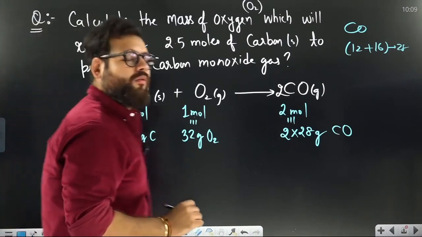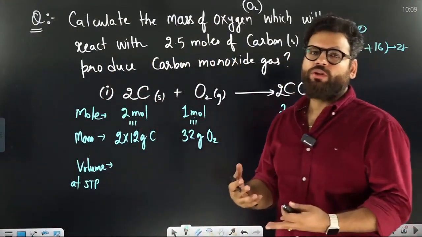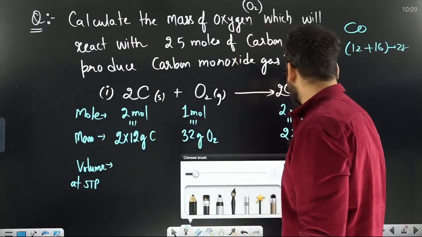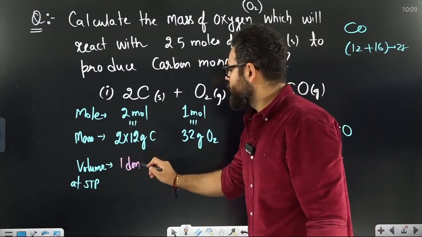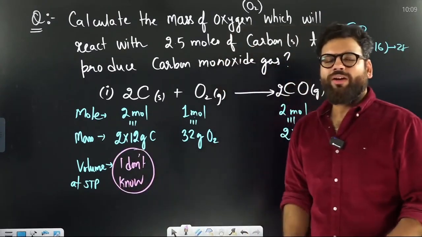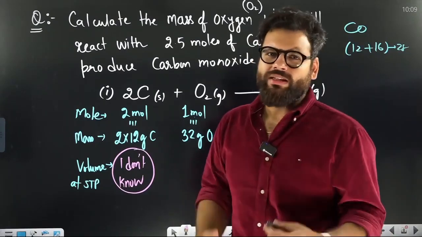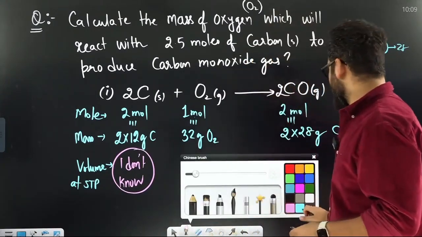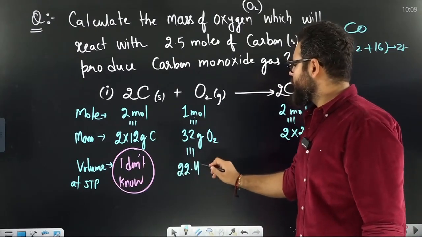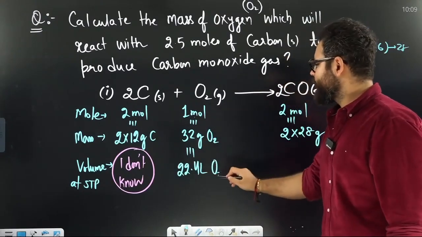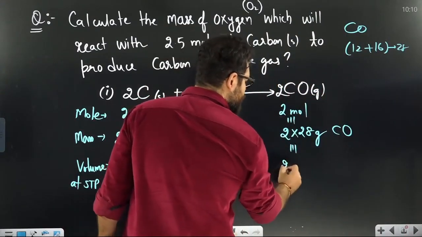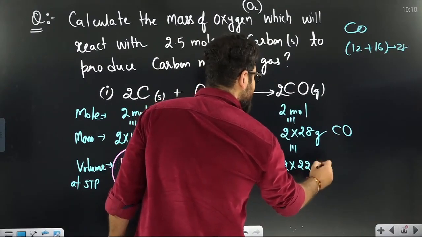Volume at STP. We know that only gases occupy 22.4 liters per mole at STP. This is a solid, so the volume of the solid, I don't know. Nobody knows, because it is a solid. For a solid, we need density for that. But for a gas, we know 1 mole means 22.4 liters at STP. So 1 mole of oxygen gas means 22.4 liters at STP. And because carbon monoxide is also a gas, 2 moles means 2 times 22.4 liters at STP.